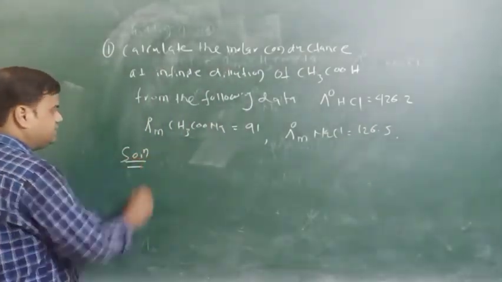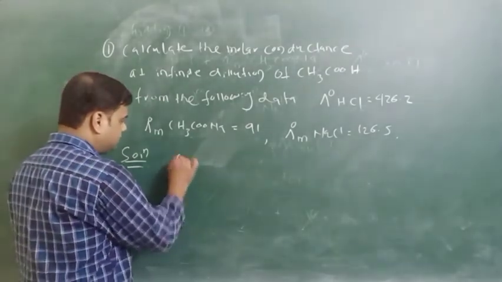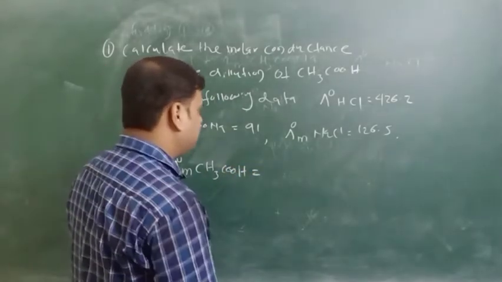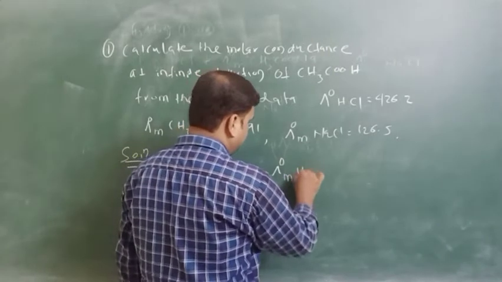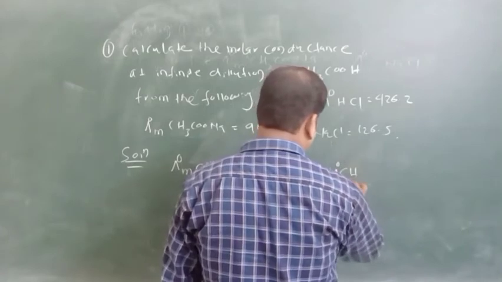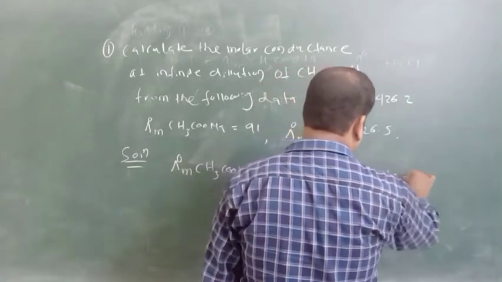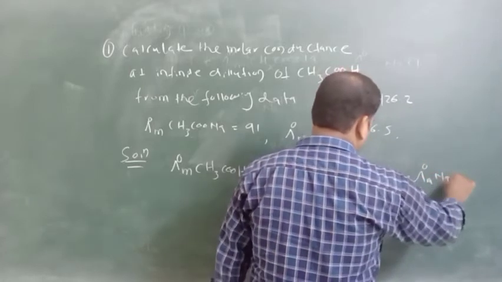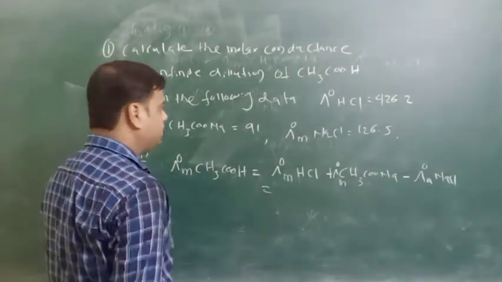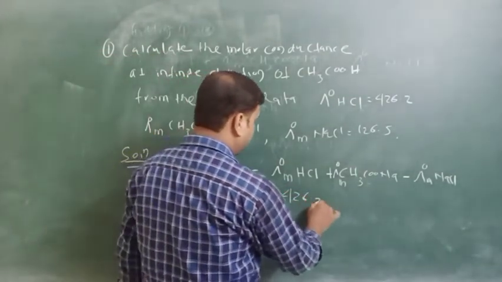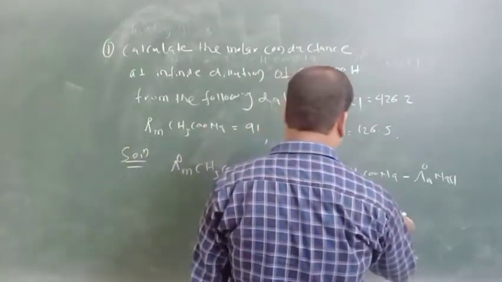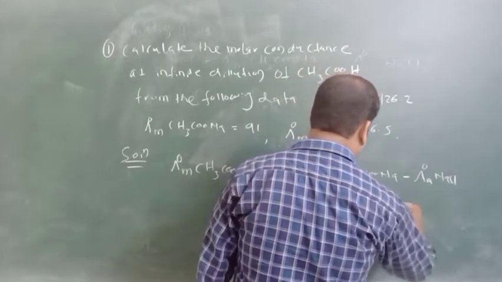So we will calculate the molar conductance of acetic acid, and we know that the molar conductance of CH3COOH is equal to HCl plus CH3COONa minus NaCl. Okay, so we will put the values: HCl means 426.2 plus 91 minus 126.5.